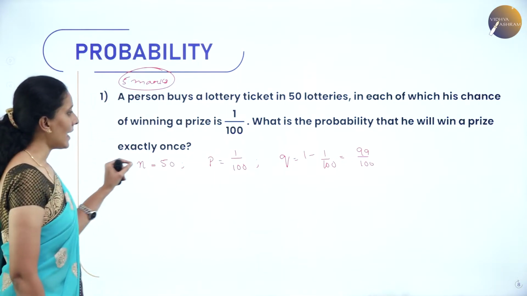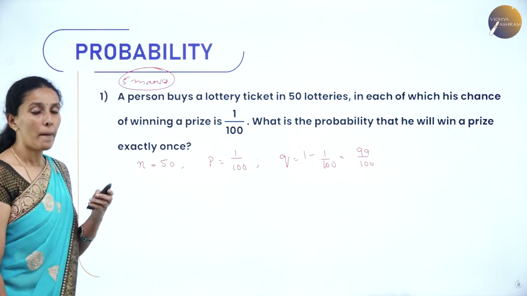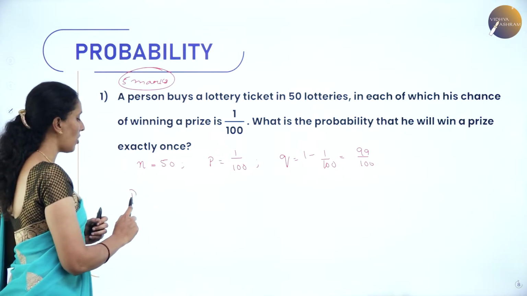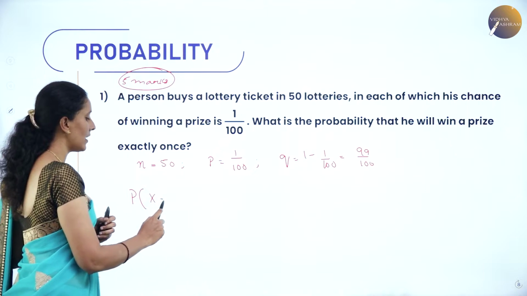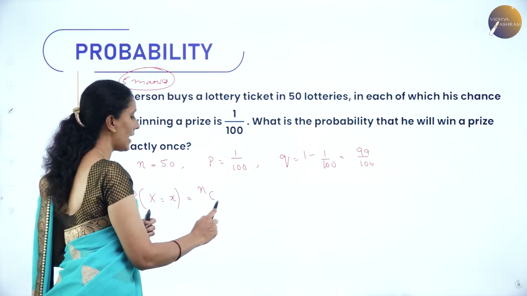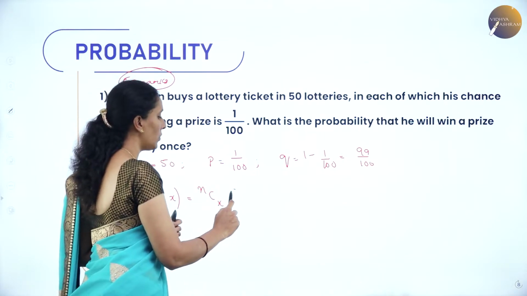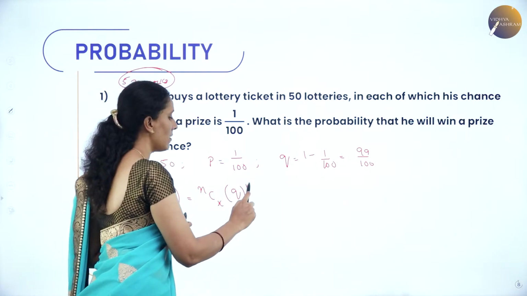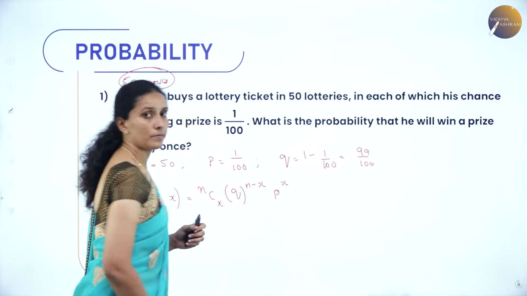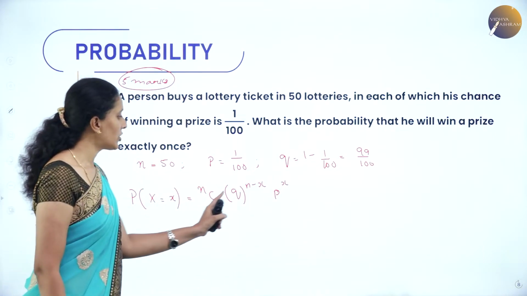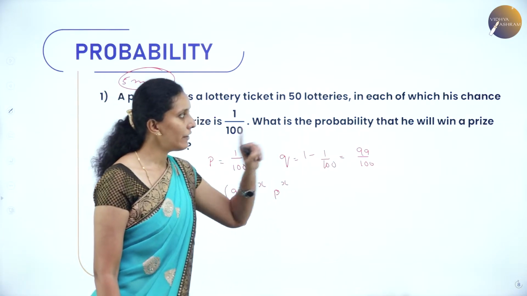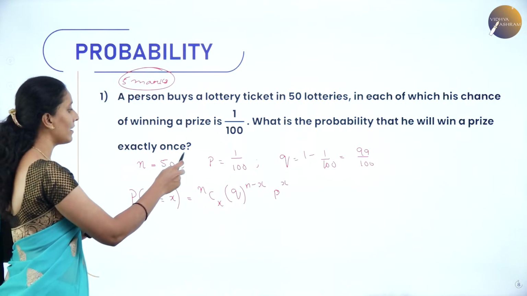Now, let us express this in terms of the binomial distribution formula. That is, probability of X equal to small x, which is equal to nCx q to the power n minus x, p to the power x. Now replace each and every value. They have asked what is the probability that he will win a prize exactly once.